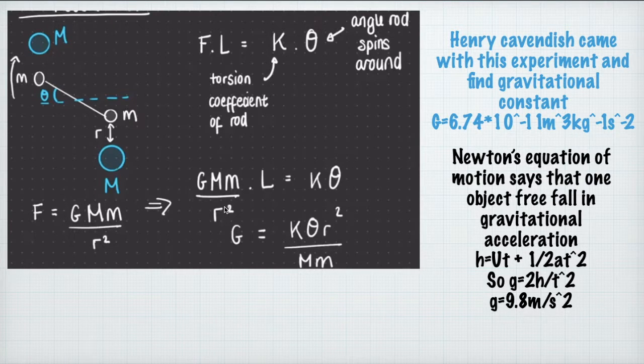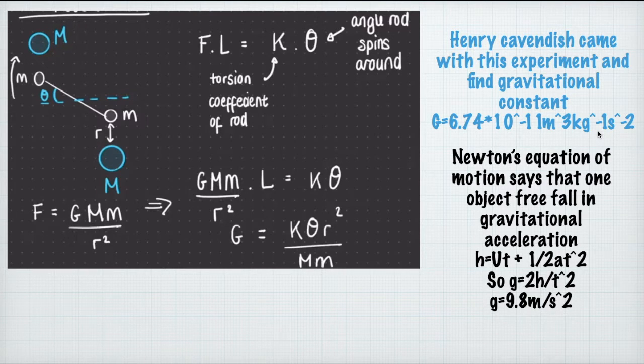Putting in the value of F, we get the gravitational constant G as k theta by M m, where we have all the values. So we find the gravitational constant G is 6.74 times 10 raised to minus 11 meter cubed per kilogram per second squared.